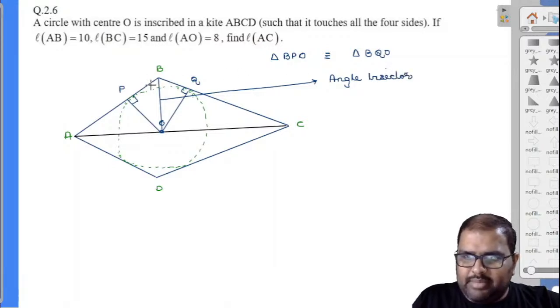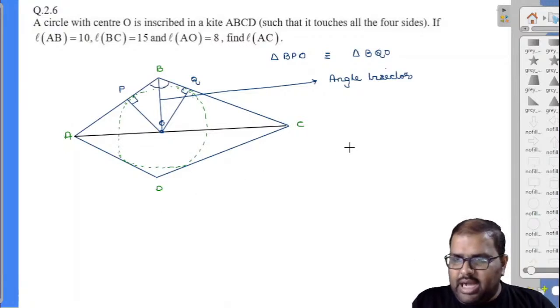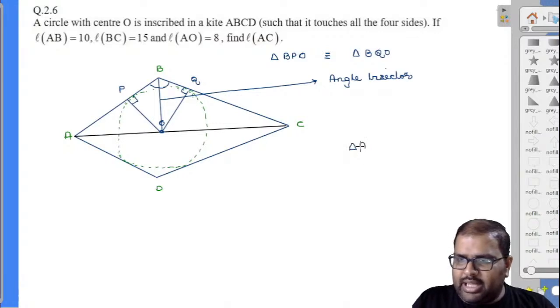By this, what can I say? My angles at this point will be exactly equal. Congruent triangles. By this, what can I say? Observe triangle ABC. In triangle ABC, angle bisector BO is there.